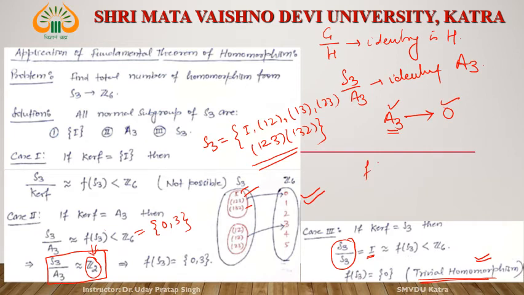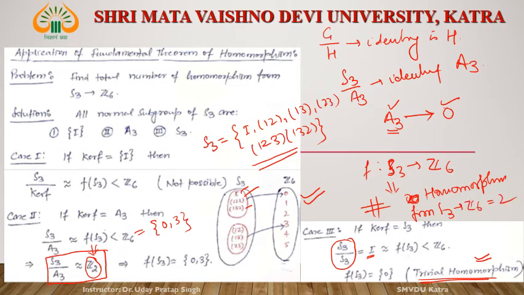It means for F from S3 to Z6, there are two homomorphisms. Only two homomorphisms. The number of homomorphisms from S3 to Z6 is equal to 2. Okay.